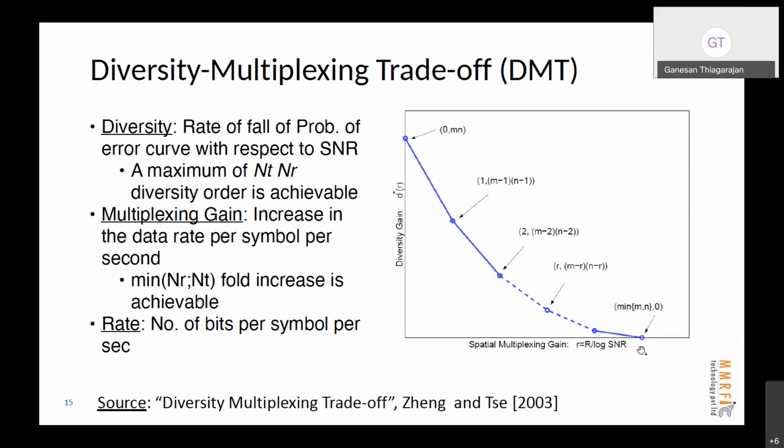But if I want high reliability, I will go to the other extreme. Here, my multiplexing gain is 0. What that means is, when I keep increasing SNR, my probability of error curve goes down and down at the rate of SNR to the power minus MN. So this is the operating point that you are asking about.